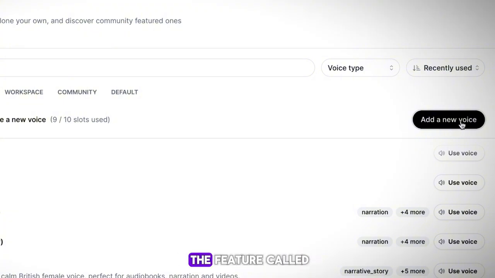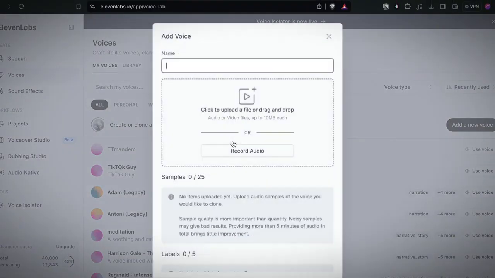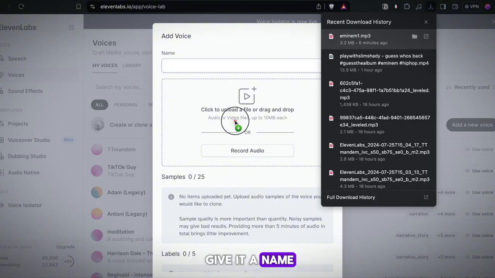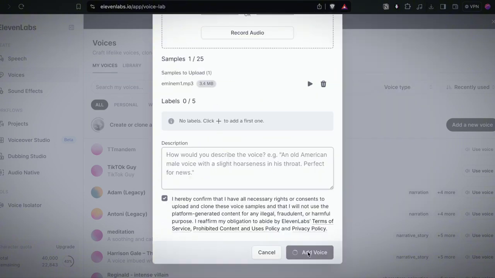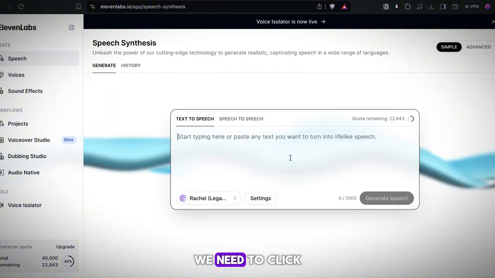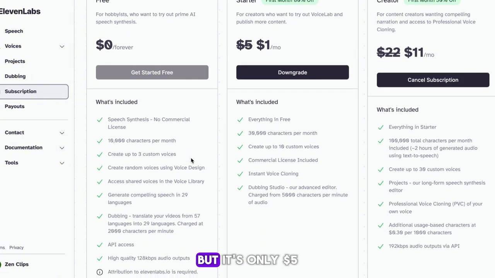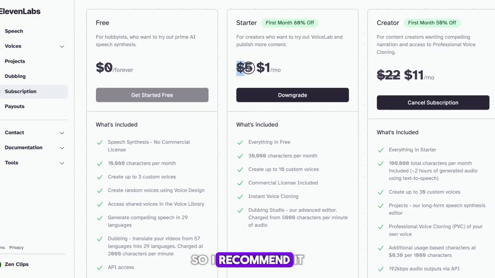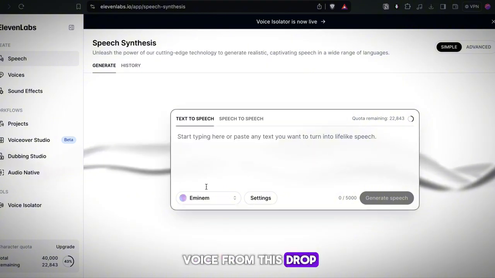We're now going to use the feature called Instant Voice Cloning. Once on it, drag in your rapper recording. You also want to give it a name so that it's easy to find. Finally, scroll down and hit Add Voice. Once that's done, head back to Speech. Once on here, we need to click this drop-down menu. Now, cloning the voice is a paid feature, but it's only $5 a month, so I recommend it as it builds branding. If you don't want to, just grab a random voice from this drop-down menu.